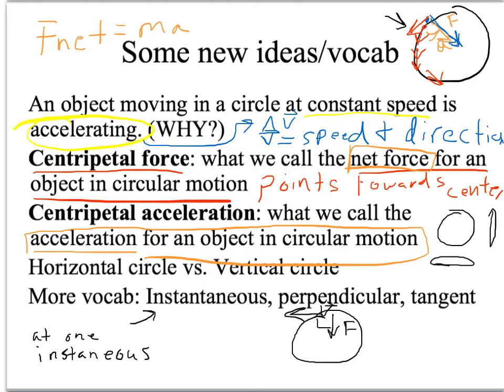Finally, tangent. Those instantaneous velocities that I drew with the red arrows above, they all go tangent to the circle. So again, if our object is traveling in this direction, right here, it would have a velocity this way, down here, this way. Notice those are all touching the circle at exactly one point, and then moving off in a straight line. That's a tangent line. Touches the circle in exactly one point, moves off in a straight line. It's a lot of vocab. If you need to watch this slide again, feel free. Go back to the beginning, watch this 4 minutes again. A lot of words to remember. I'm going to change the slide, so pause if you need to.